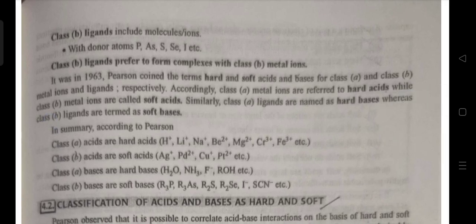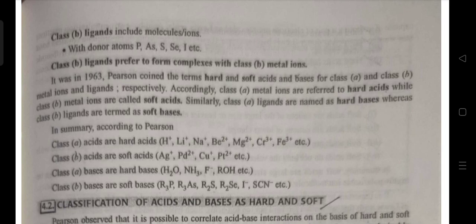Class B ligands include molecules and ions with donor atoms such as phosphorus, arsenic, selenium, iodine, etc. Class B ligands prefer to form complexes with class B metal ions. It was in 1963 that Pearson coined the terms hard and soft acids and bases for class A and class B metal ions and ligands.